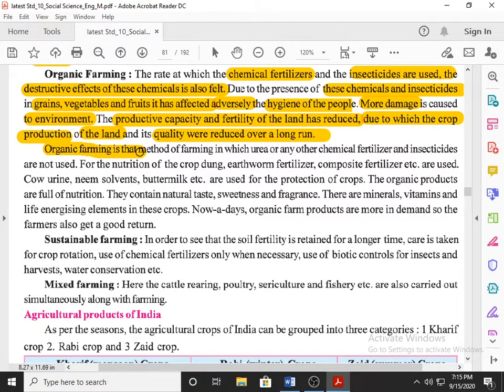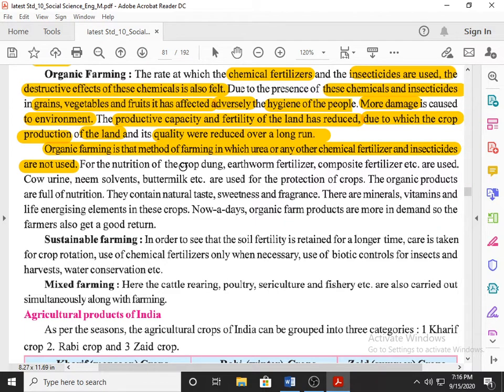Organic farming is that method of farming in which urea or any other chemical fertilizer and insecticide are not used. So in this farming, students, urea or any other chemical fertilizer or insecticide are not used for the nutrition of the crop.